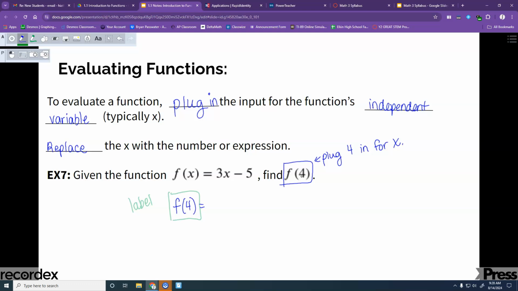So we would have, I'm going to do this right here. I may be way below what you really need me to do here, but sometimes I have students that this messes them up, so they need to do this: 3x minus 5. They need to go in, write it like it was, actually erase the x, and put the 4 where the x was. That's what you're doing. Everywhere there's an x, you're replacing it with a 4. I suggest parentheses. They're not always necessary, but a lot of times they're really helpful for that.